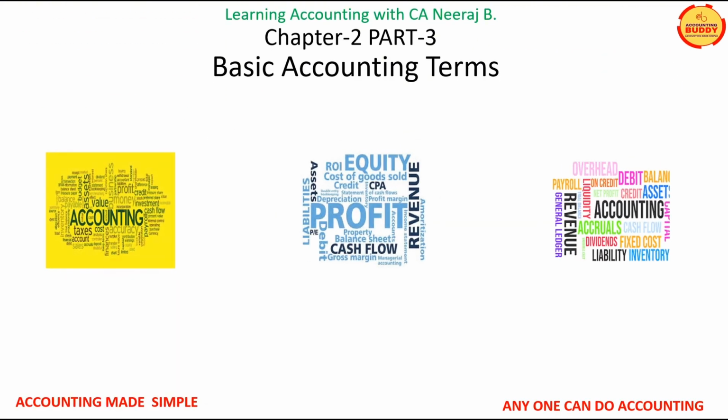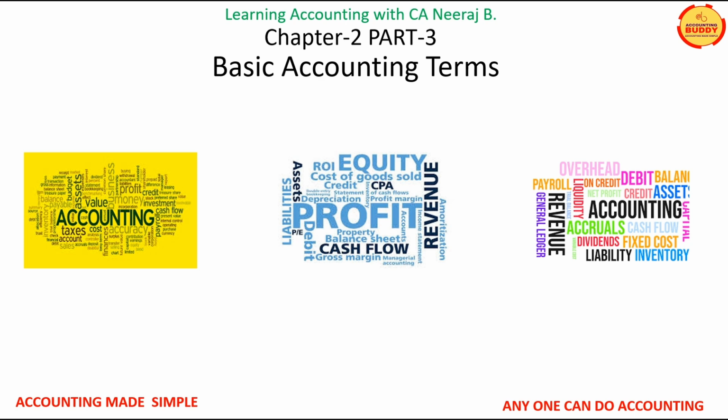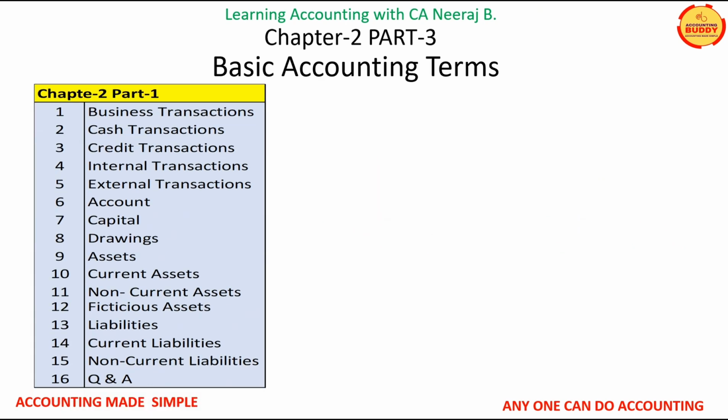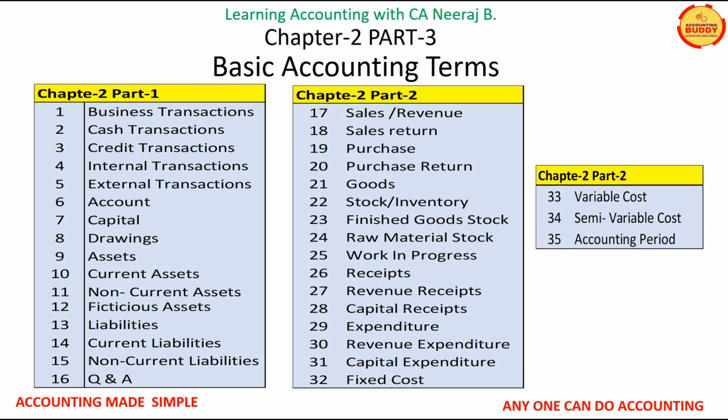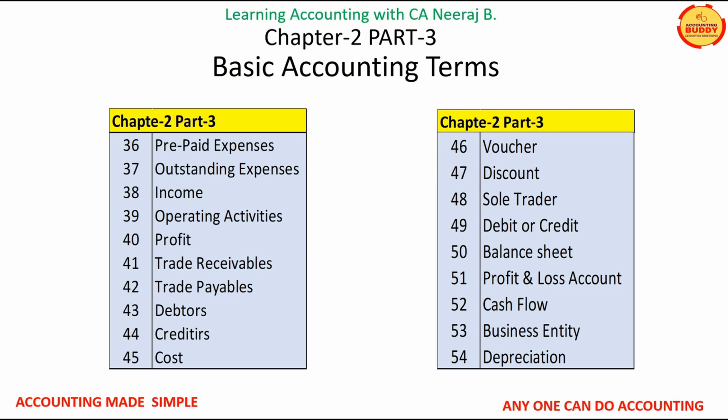In business, various unique accounting terms are used. These are standard accounting terms used universally. In Part 1 and Part 2 of Chapter 2, Basic Accounting Terms, we have learned 35 accounting terms. Now in today's video, we will further learn 19 new accounting terms. By the end of Chapter 2, your learning of basic accounting terms will make you ready for the next chapter, number 3, Accounting Principles. So please sit back and watch the complete video.